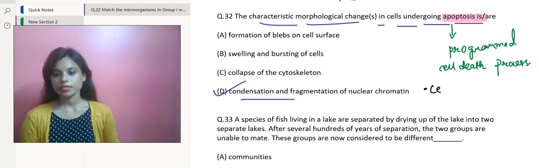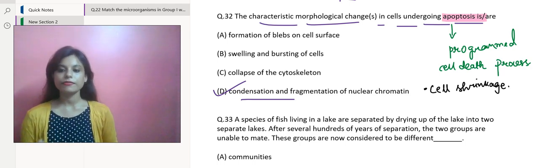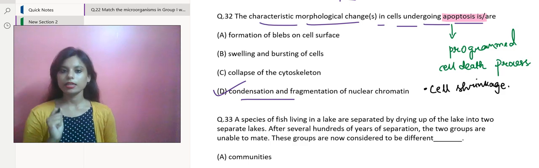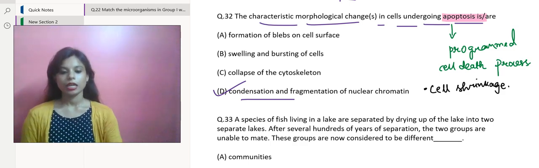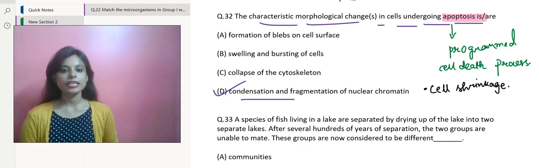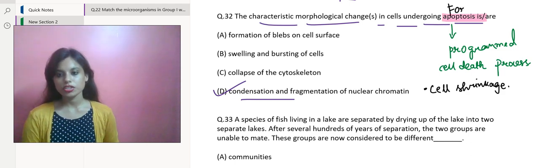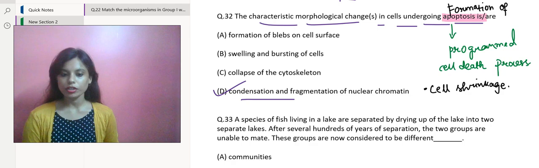There is cell shrinkage. The cell undergoes a progressive reduction in size, and hence it is called cell shrinkage. What else? What other changes can we see? We can see the formation of apoptotic bodies.